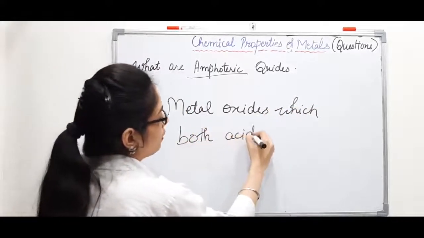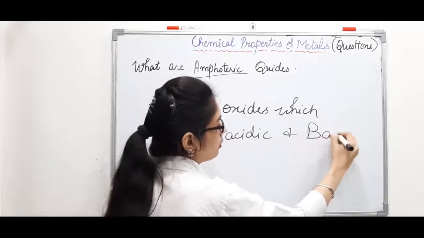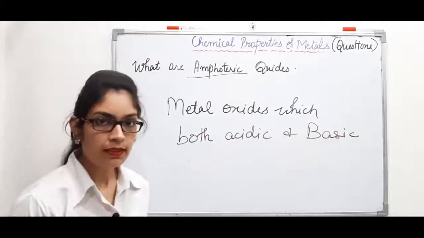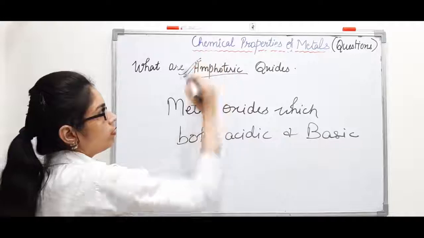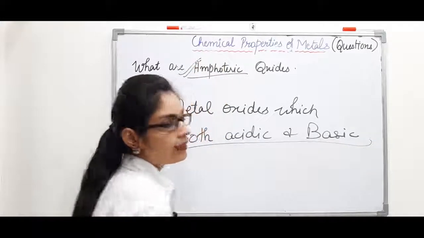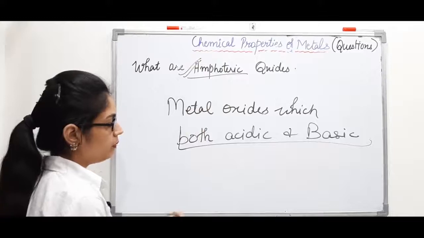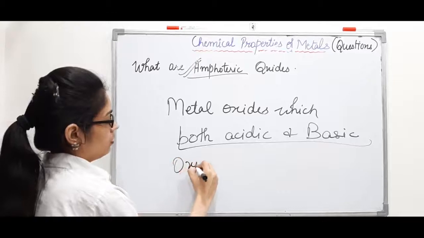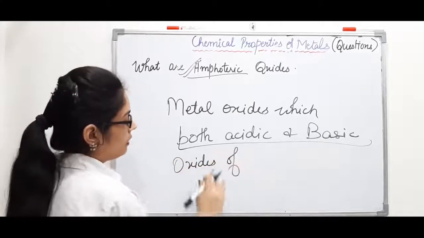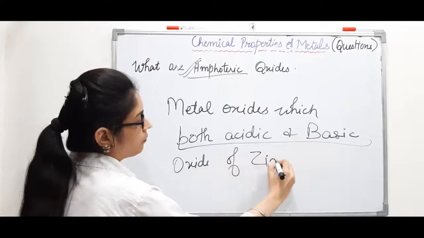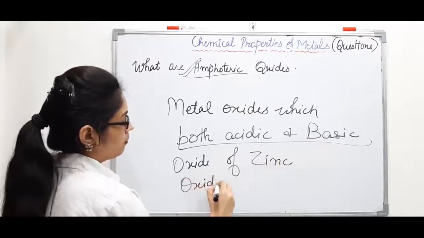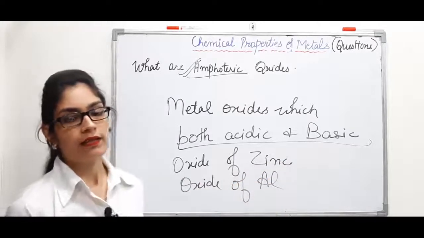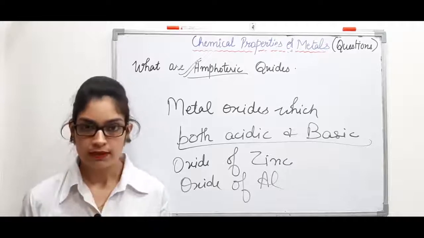Examples are oxide of zinc and oxide of aluminium. Zinc oxide and aluminium oxide are both amphoteric oxides, as they can show basic as well as acidic character.